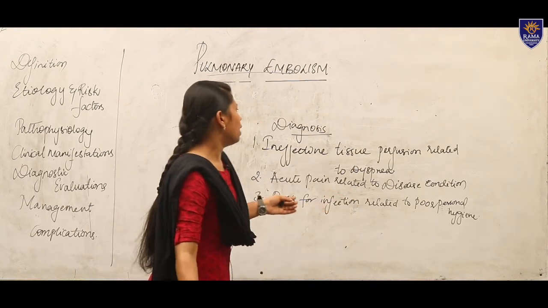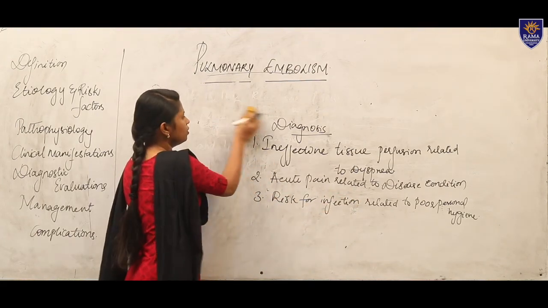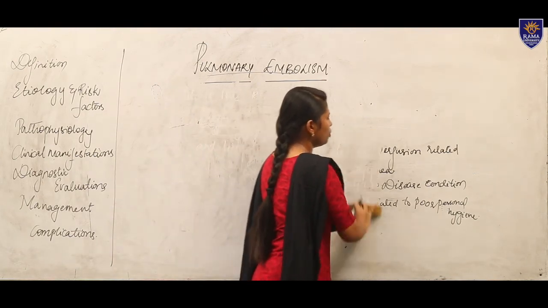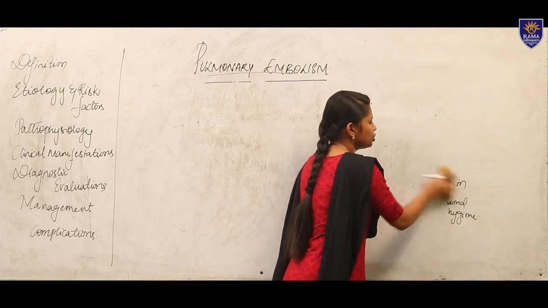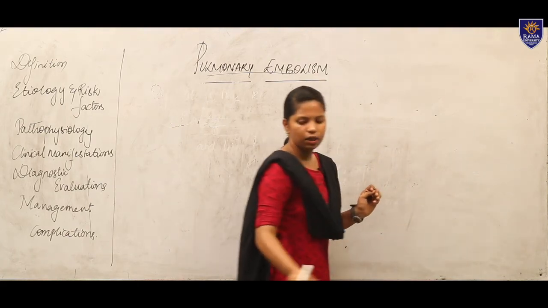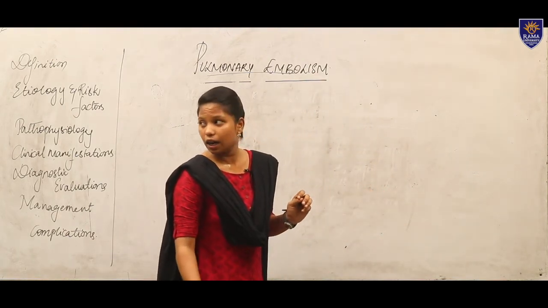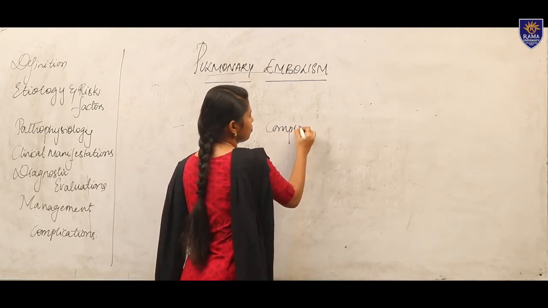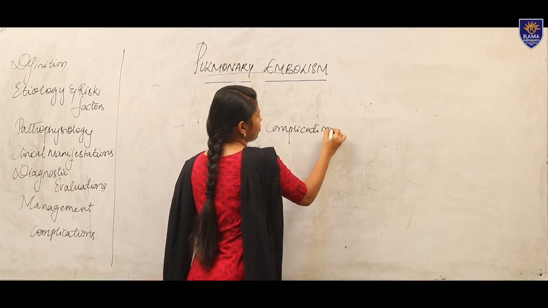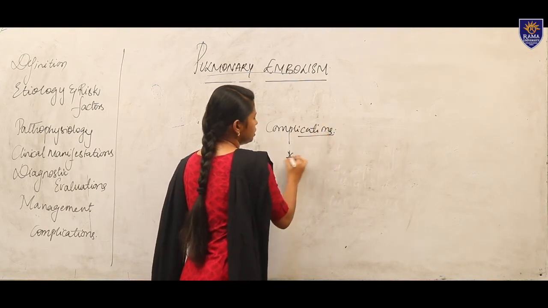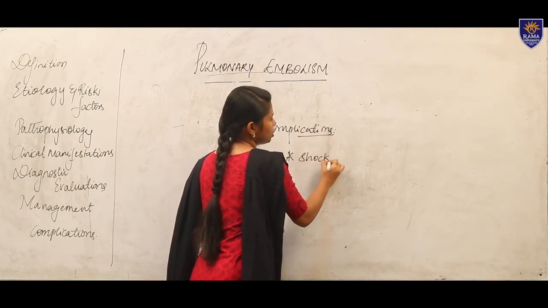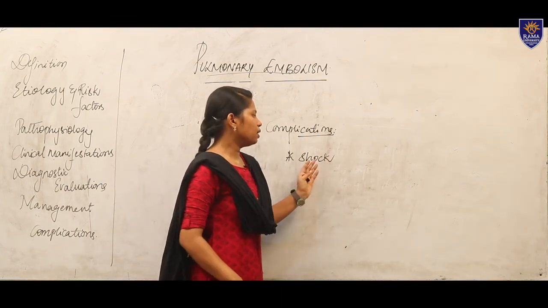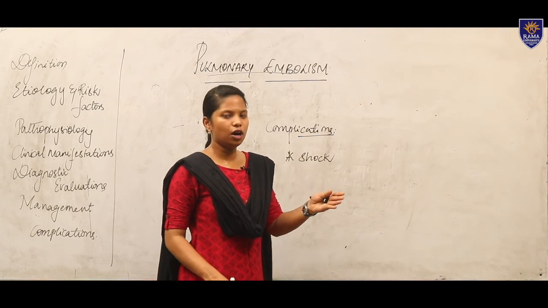So we have covered the management also now. Now the complications. Mainly the complication you can see for the patient is shock. Shock is nothing but a hypovolemic shock or a cardiogenic shock that can occur to the patient. So shock can be seen in a patient. This is a major complication. The patient may have a severe hypovolemic shock or a cardiogenic shock.